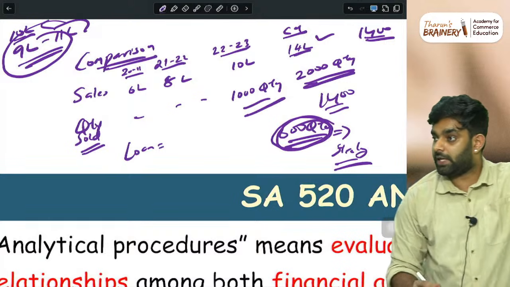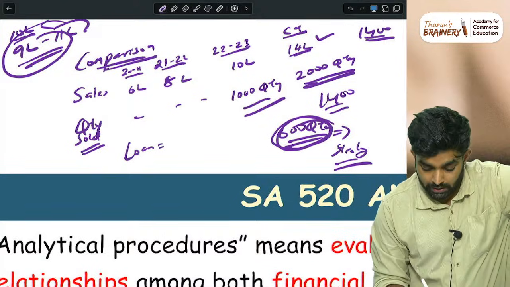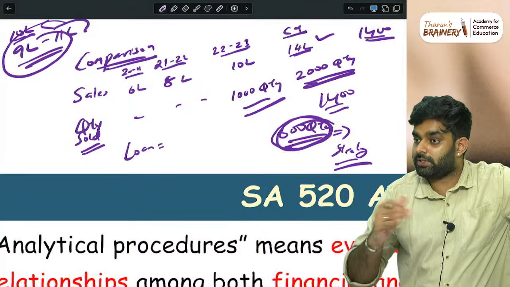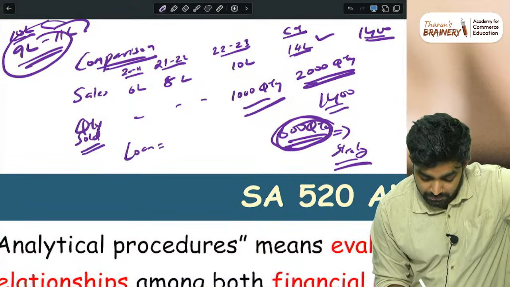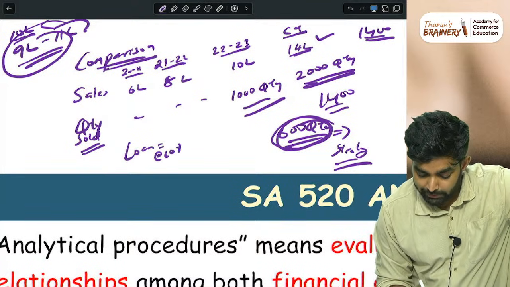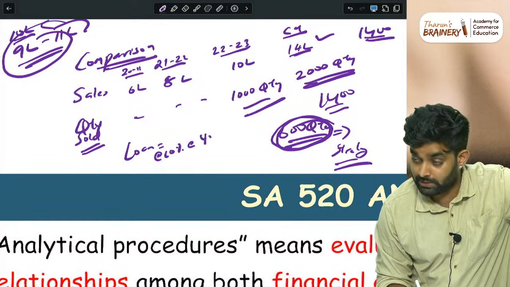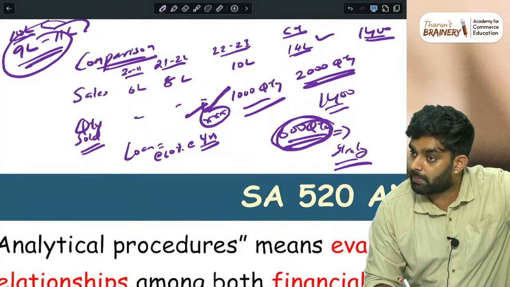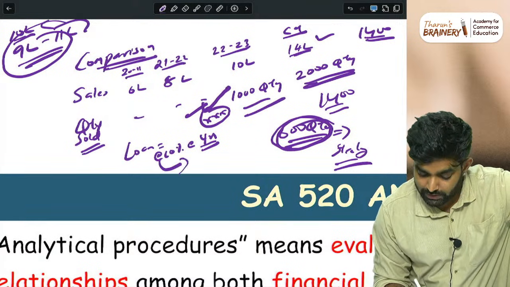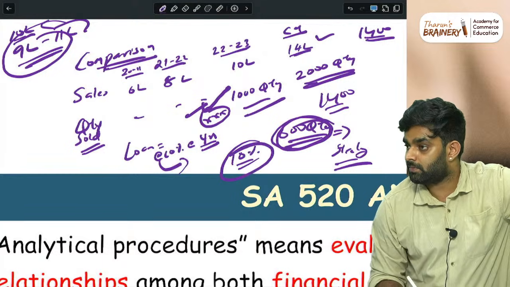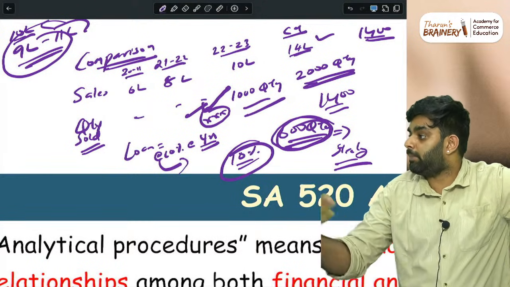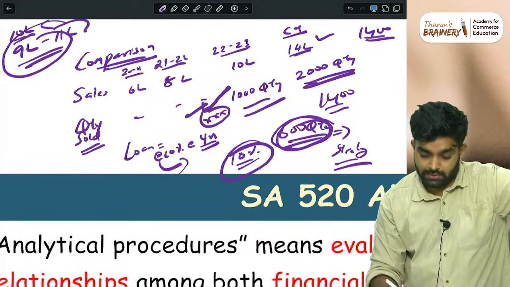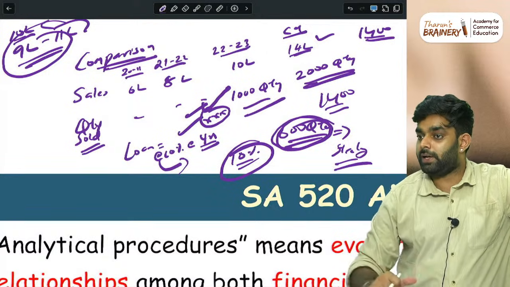Sometimes the loan percentage will be there, the EMI amount may be there, but the interest keeps on changing. You know the loan is at the rate of 10% for so many years. If you have checked the loan closing balance and made sure the loan balance is correct, then multiplying by the rate you will get the interest balance. So why should we do a separate interest check? Directly, because we checked the loan is correct, obviously the interest will be correct then.